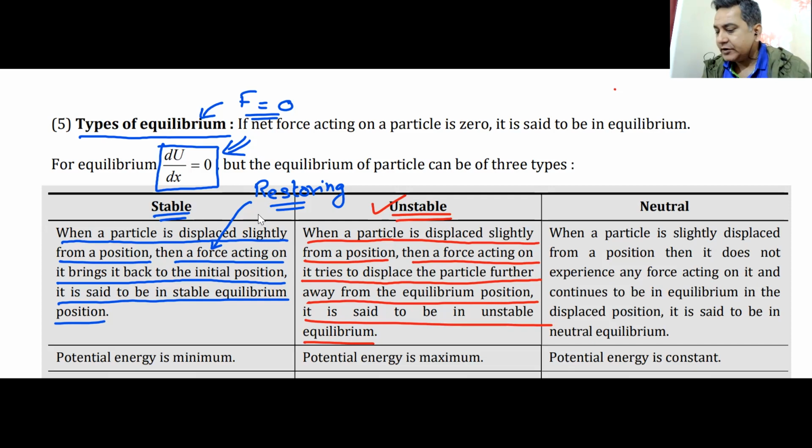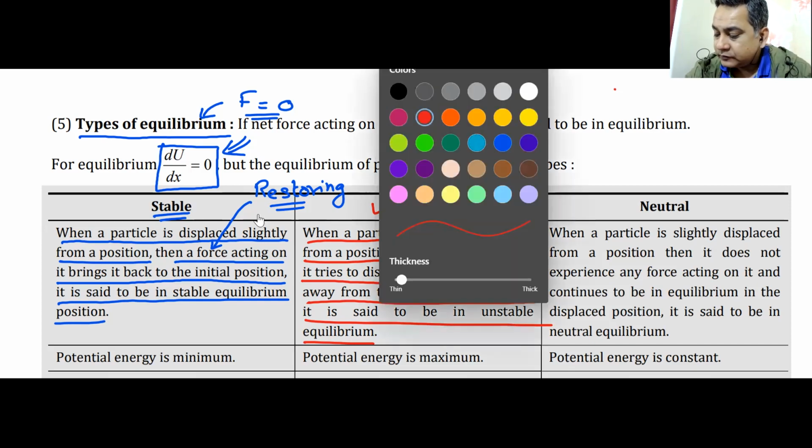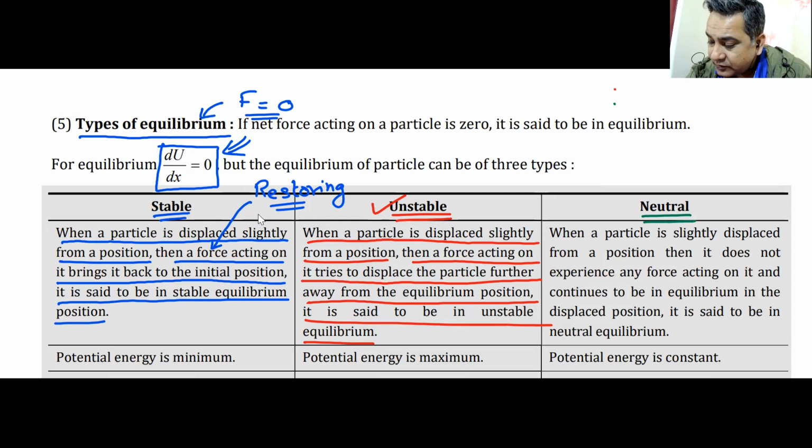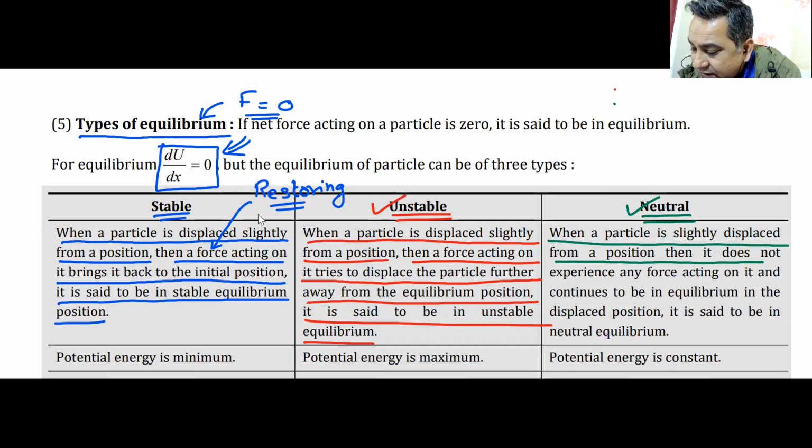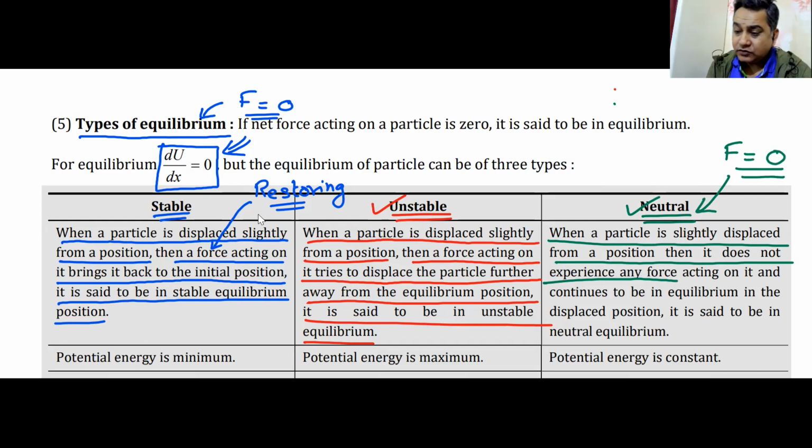That is unstable equilibrium. The third type of equilibrium is known as the neutral equilibrium. So this is neutral. Now what happens in this equilibrium? This equilibrium is equivalent to something on a flat surface. When the particle is slightly displaced from this position, then it does not experience any force. So here in this neutral equilibrium, the force still remains zero. If I displace it even, there is no force acting on it.